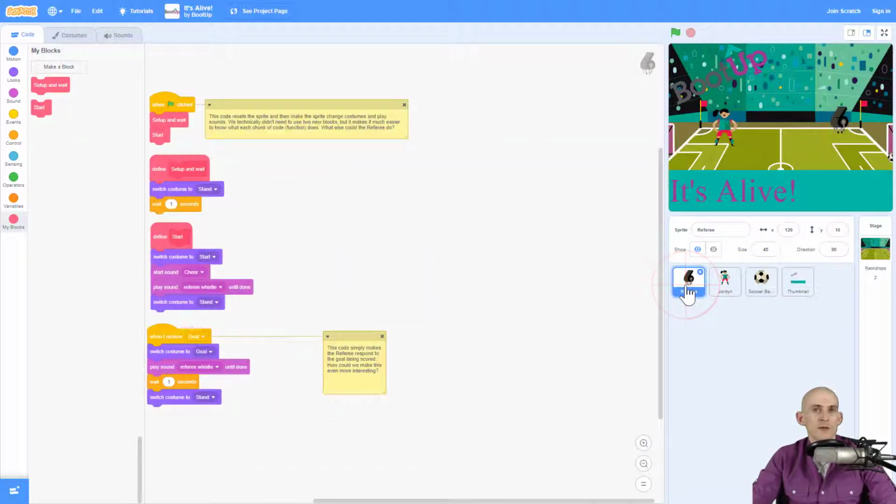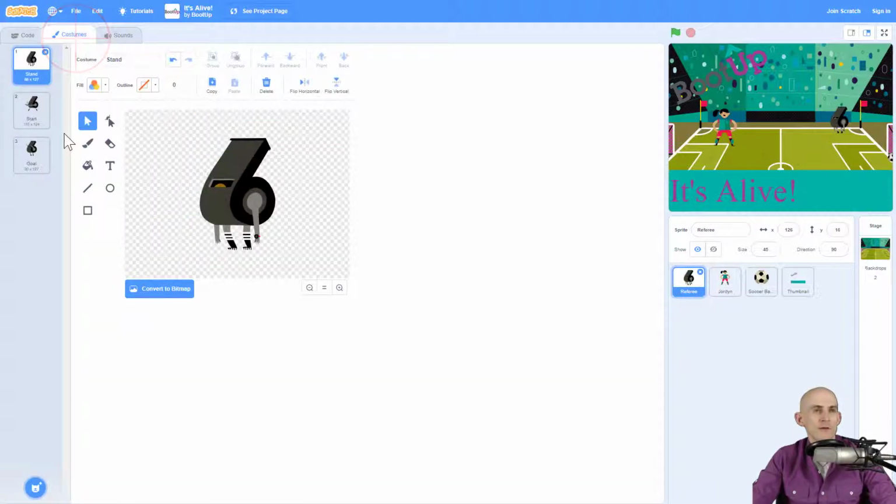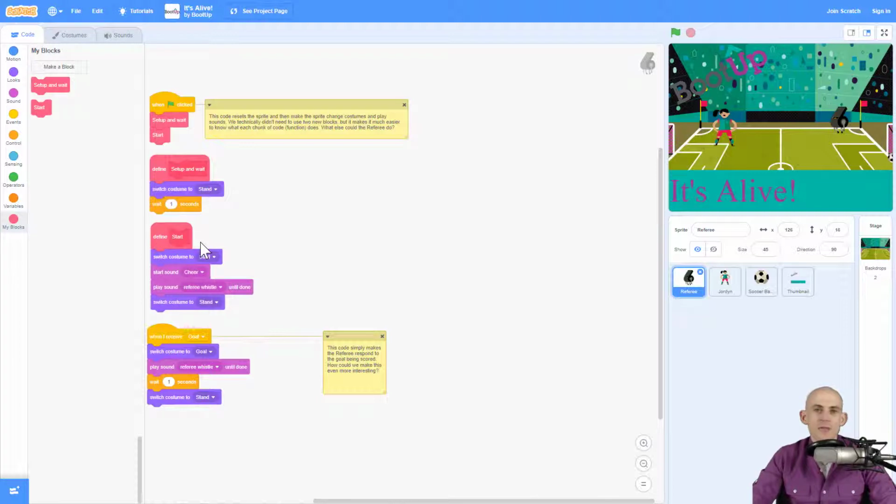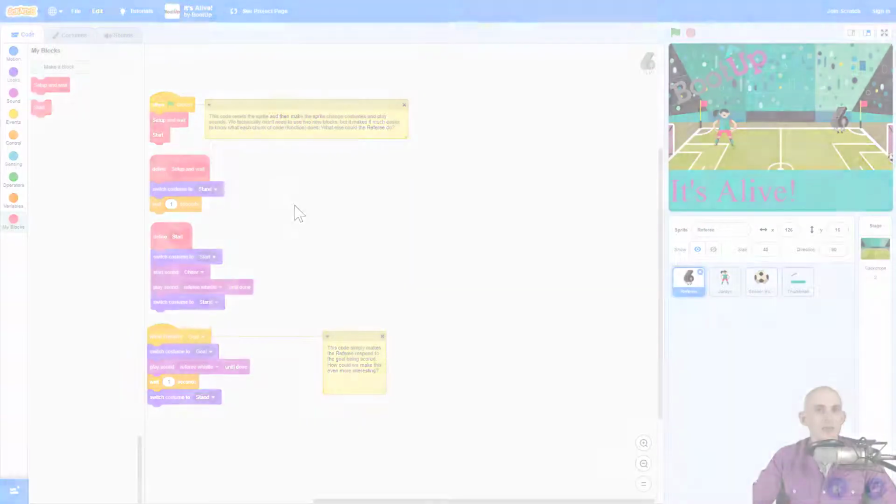And I added in a referee that looks like no referee I've ever seen, but still kind of cool. And it makes a short story where Jordan scores a point. You could make something completely different because you might not have picked a soccer player. You might have picked somebody else or something else in your project. So enjoy creating some functions, add in a bunch of different animations, and create an interesting short story or scene for your It's Alive project.